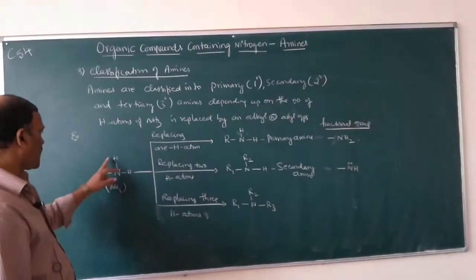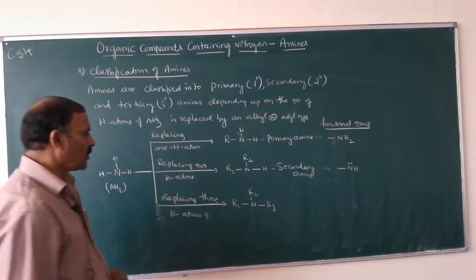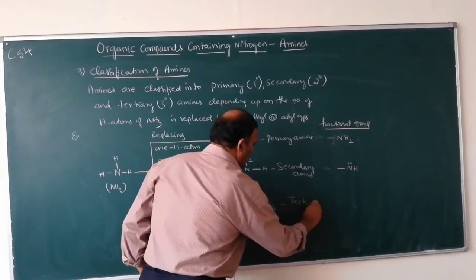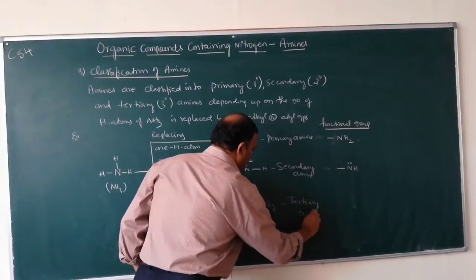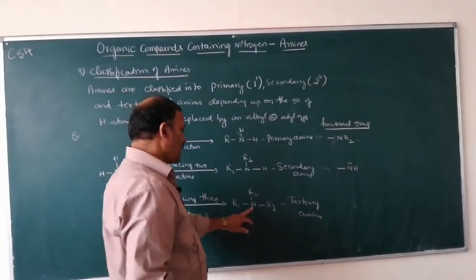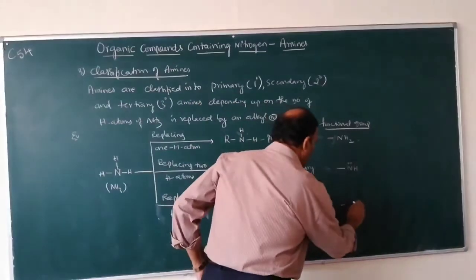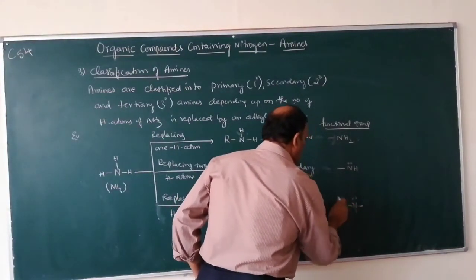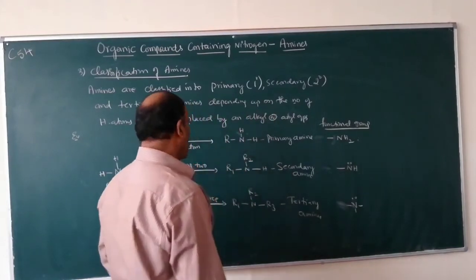If all three hydrogen atoms are replaced by alkyl or aryl groups, you will get tertiary amines. What is the functional group here? N itself is the functional group here. So this is the functional group.